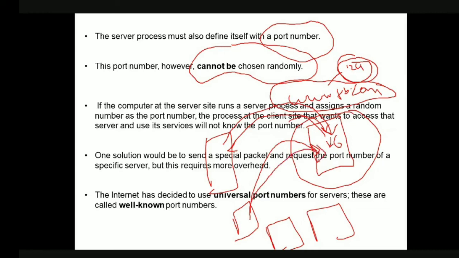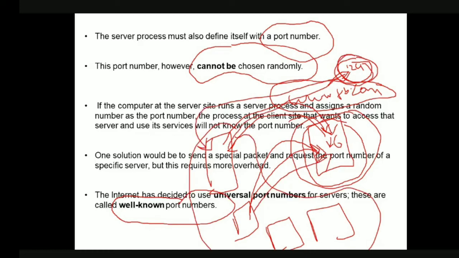So for this reason, 99.99% the port numbers for the processes in the servers are not changed. That is, they are stuck to only one port number. For this kind of thing, we are going to say that these port numbers are well known port numbers. When we fix a particular specified port number, that universal port numbers are called well known port numbers. That is, a mail server will be identified with only that particular port number. Okay, a telnet server will be identified with only that port number. Okay, so thus the most frequently used port numbers will not be changed, and they should not be changed,